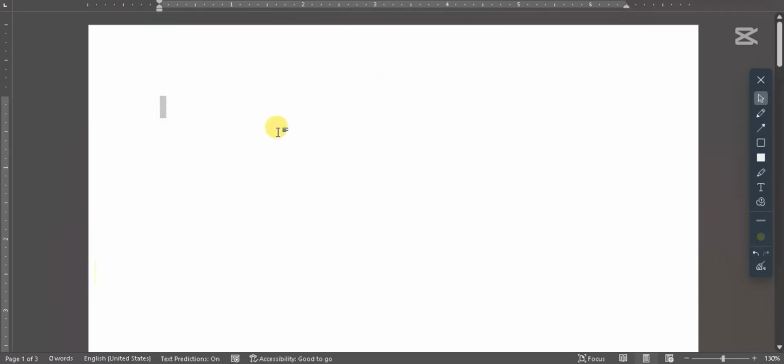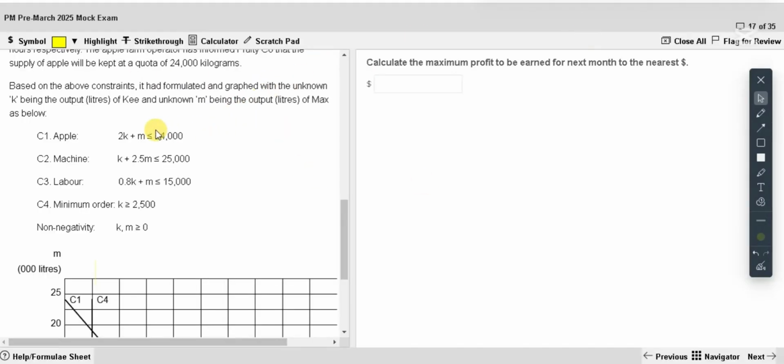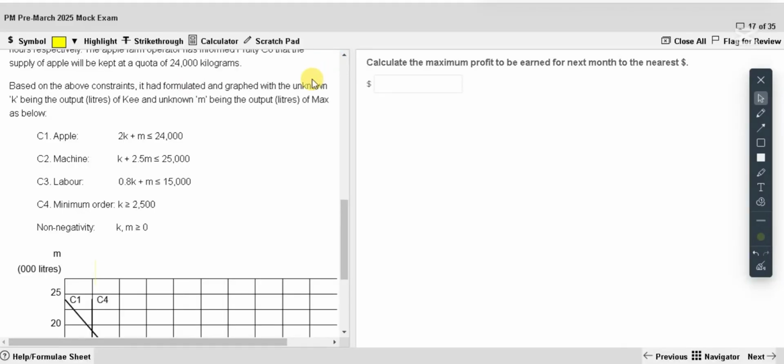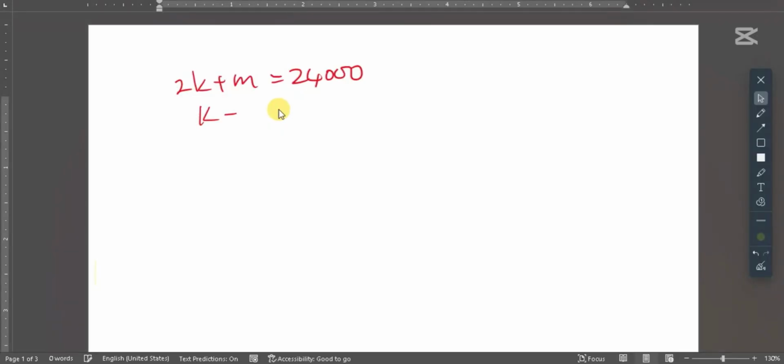C2 is K plus 2.5M, 25,000. Keep the first as it is.